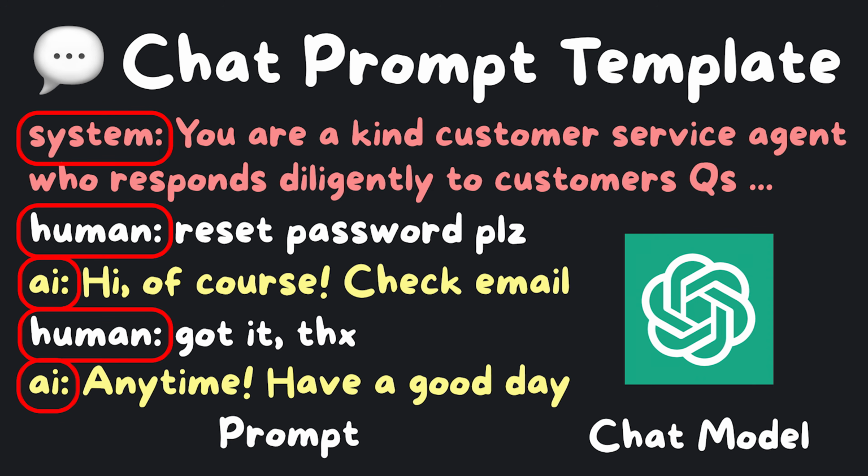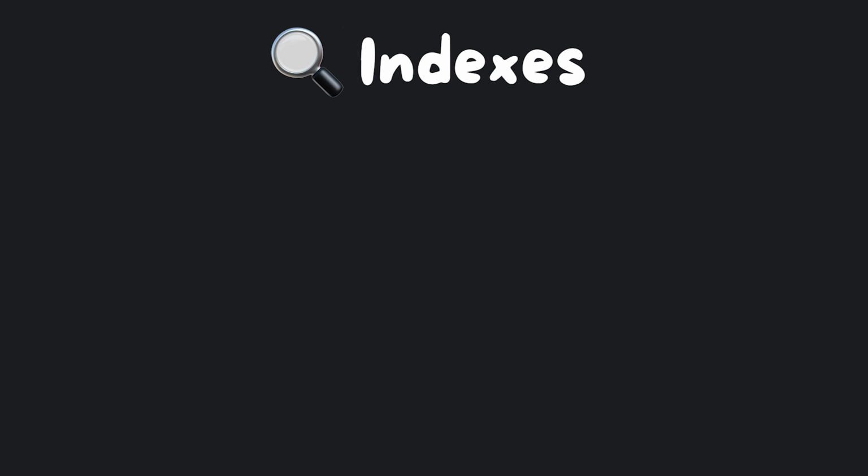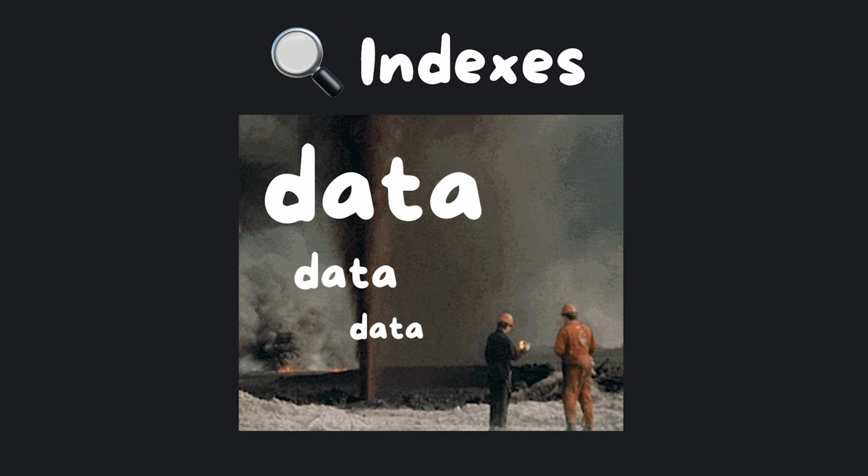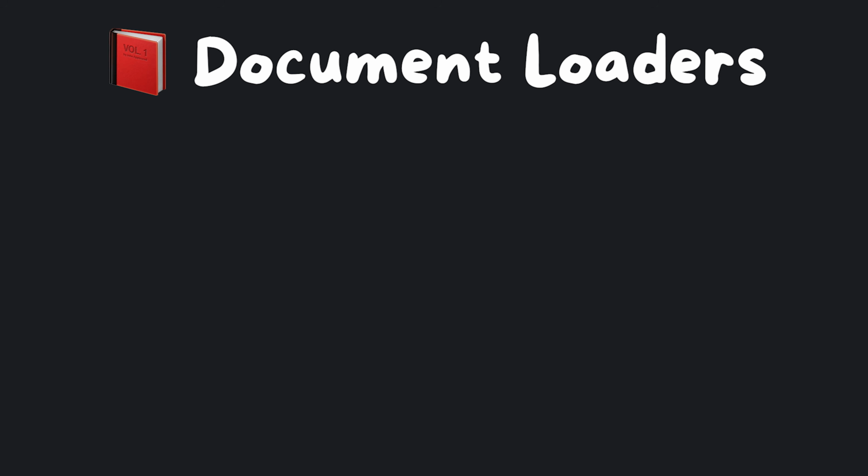Models and prompts are cool and standardized, but how can we use our own data? This is where the indexes module comes in handy. Data is the new oil, and you can definitely dig anywhere and find tons of it. LangChain delivers the rigs by providing document loaders. Document is their fancy way of saying text.